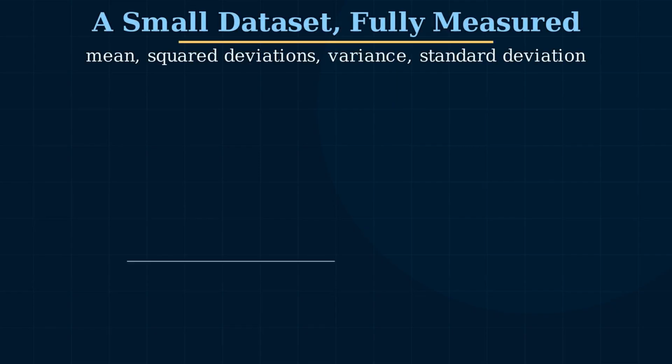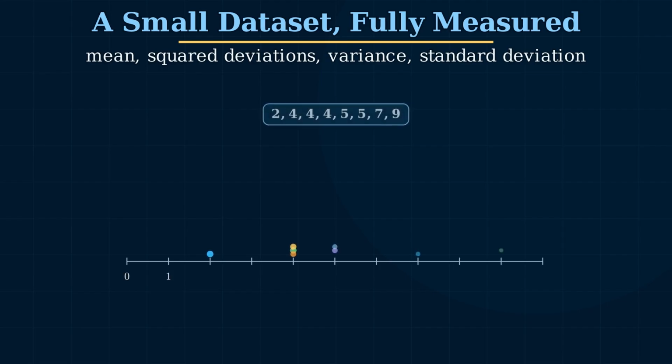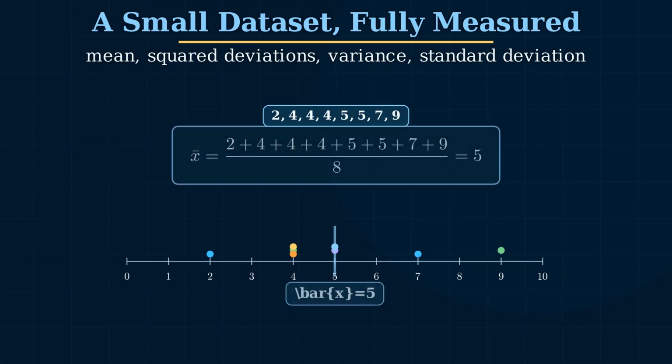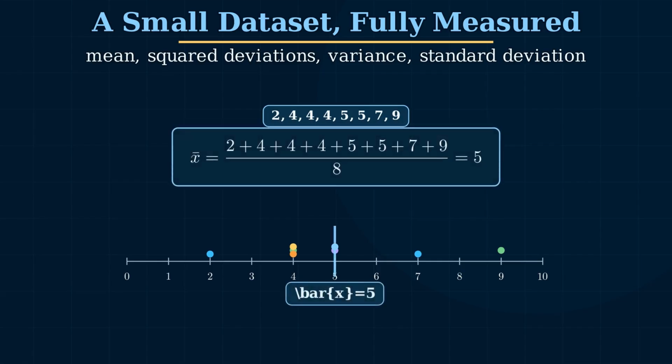The values are 2, 4, 4, 4, 5, 5, 7, and 9. Add them, the total is 40. Divide by 8 values and the mean is 5. Now look at the deviations from 5. 2 is 3 below. 9 is 4 above. Values equal to 5 have 0 deviation.